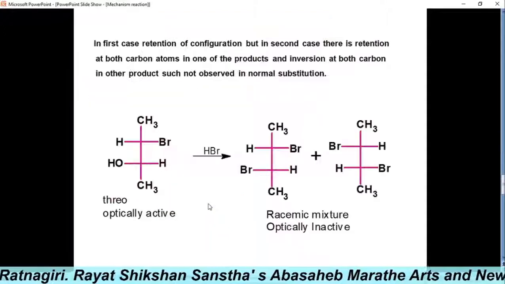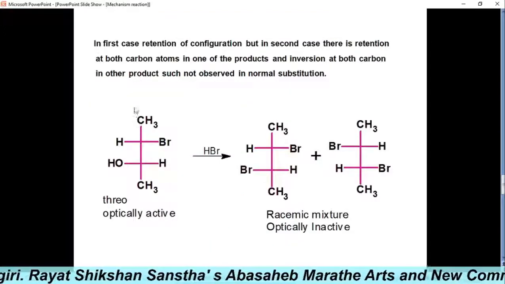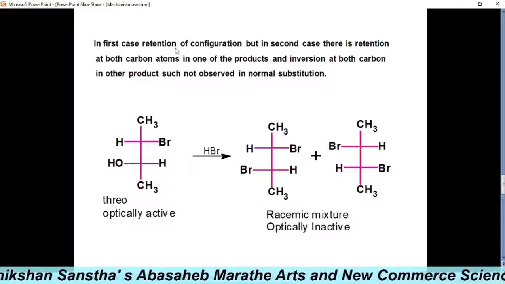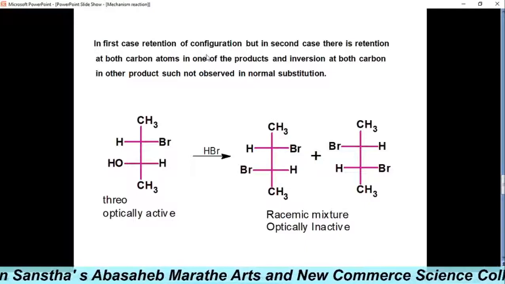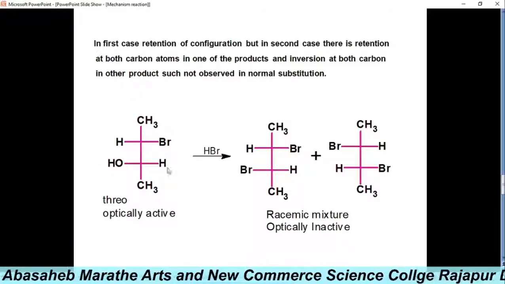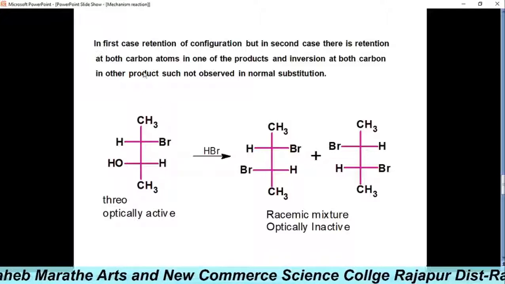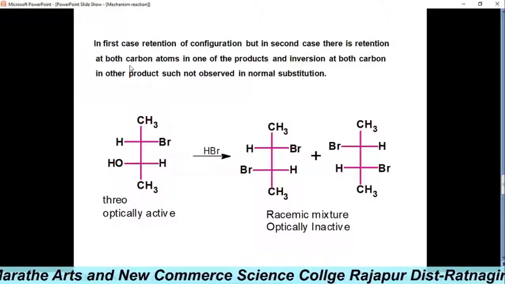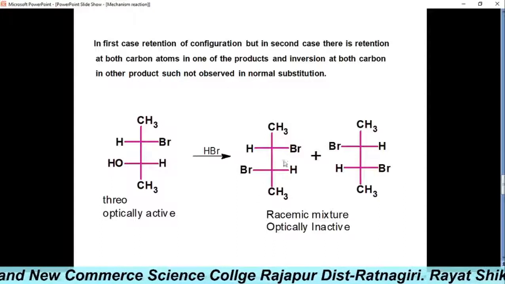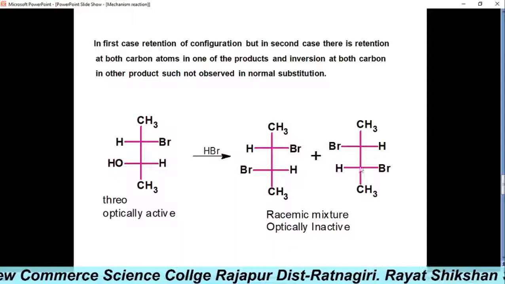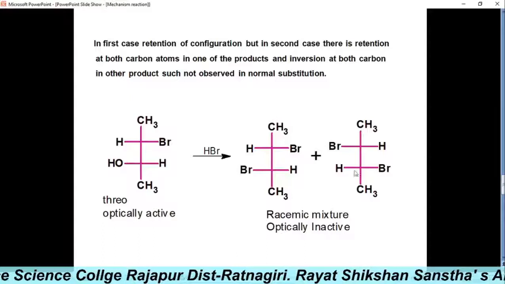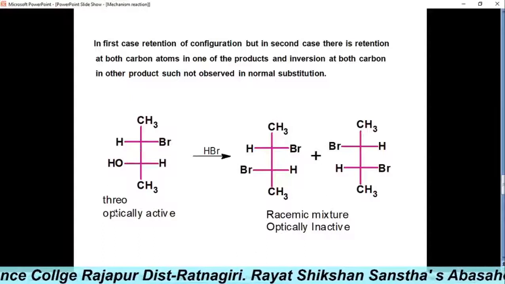Now we have meso compounds. In erythro compounds, we have seen that retention of configuration is observed. But in meso compounds, both carbon atoms in one of the products show retention of configuration and the other product shows inversion of configuration. See these meso compounds.